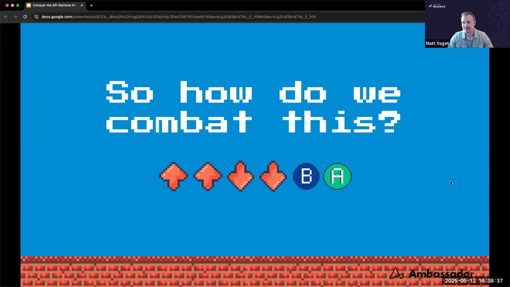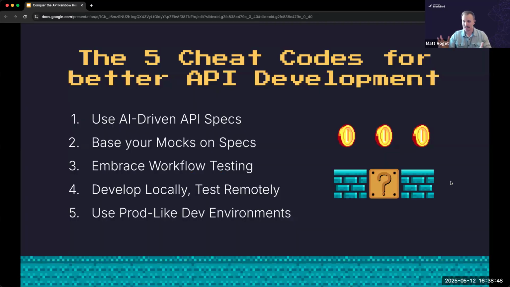But how do we combat these problems, right? The missing API specs as well as some of these developer productivity challenges. So let's talk about these 5 cheat codes that we can use to help solve these problems.